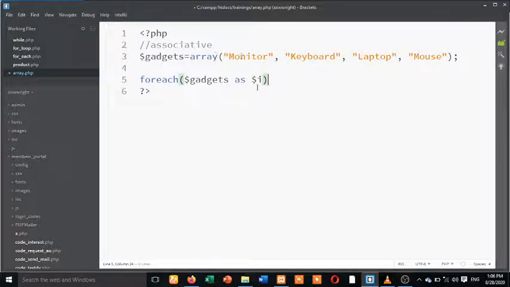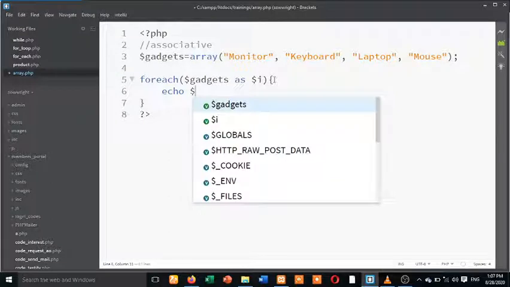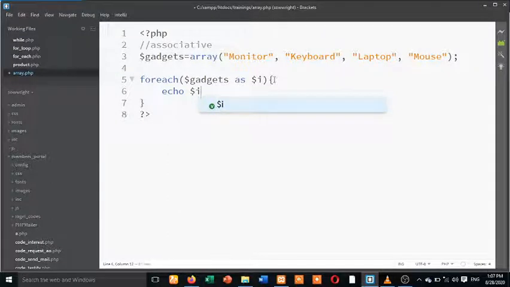For each of all these things as I, immediately you do this, it has allocated I to each of these things. But you are not saying I is equal to monitor, nor I is equal to keyboard, nor I is equal to laptop. You just say each of them. So what will now happen? Echo I. When you echo I, you can also concatenate it with a break tag so that it can list them.